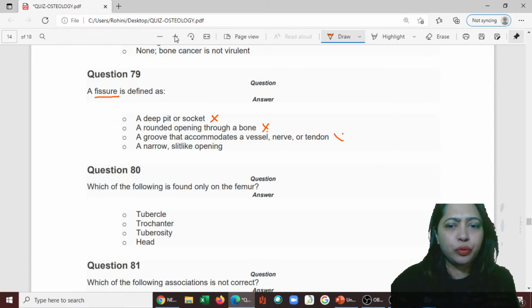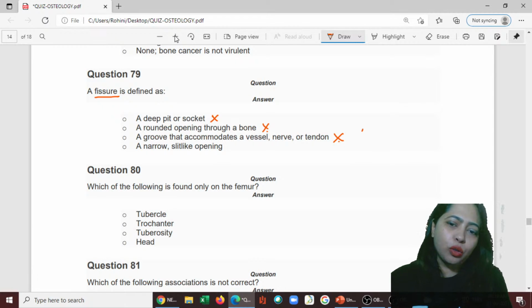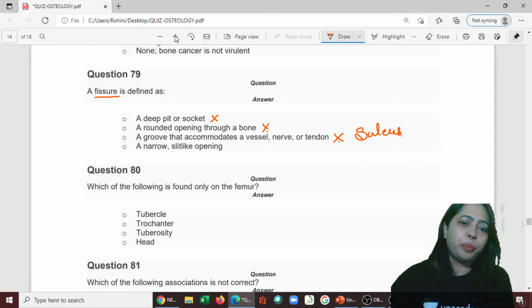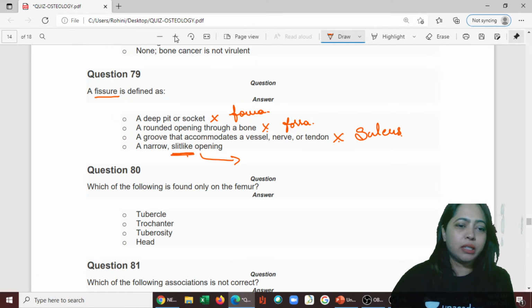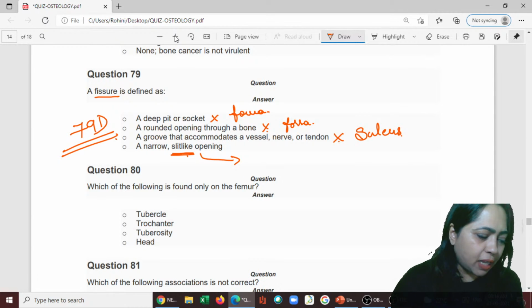It is not a groove. If it was a groove, we would call it a sulcus. A rounded opening through a bone, we would call a fossa. A deep pit or a socket, we would call a fovea. Narrow slit-like, this word is important. So the answer here is D. 79, D.